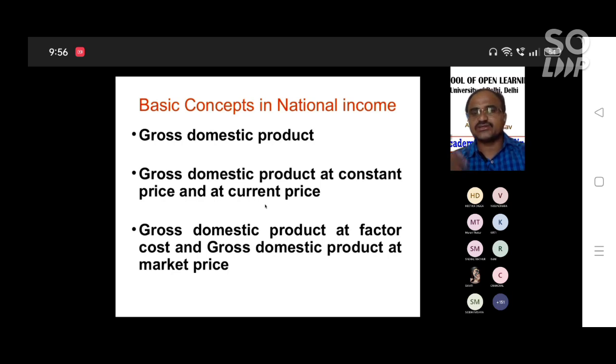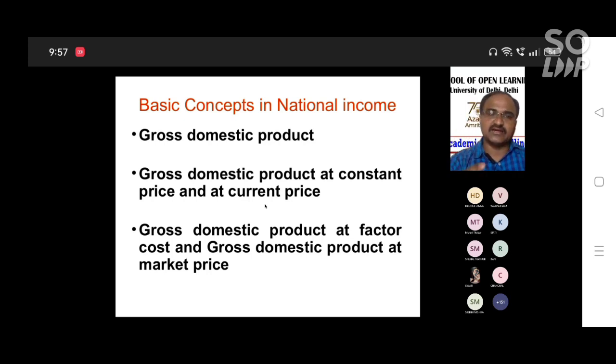But in the case of gross domestic product at market price, we have already paid the tax. Market price means the price available in the market, the price of the final product after production of the goods and services. If we calculate GDP on the basis of market price, we have to include subsidies because we are already getting the subsidies from the government. What we exclude, we already paid at the factor cost, that is minus IT plus subsidy.